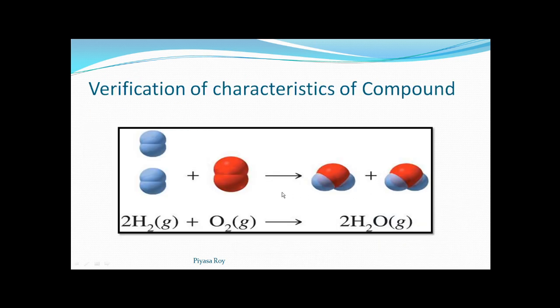Now let us verify the characteristics of a compound. Here we have taken water. Hydrogen, as we know, is a non-metal, it's a gas. So here we have to take two hydrogen molecules, H2. By this we will be representing the molecule of hydrogen. So here we have taken two such molecules. This is one molecule of hydrogen, and in one single molecule of hydrogen there are two hydrogen atoms.